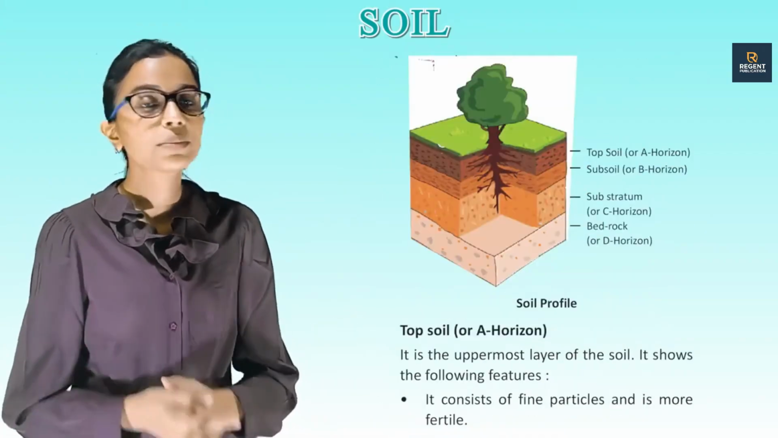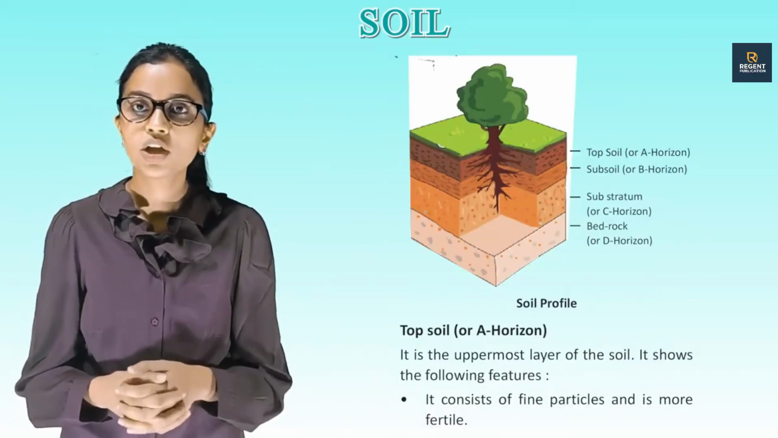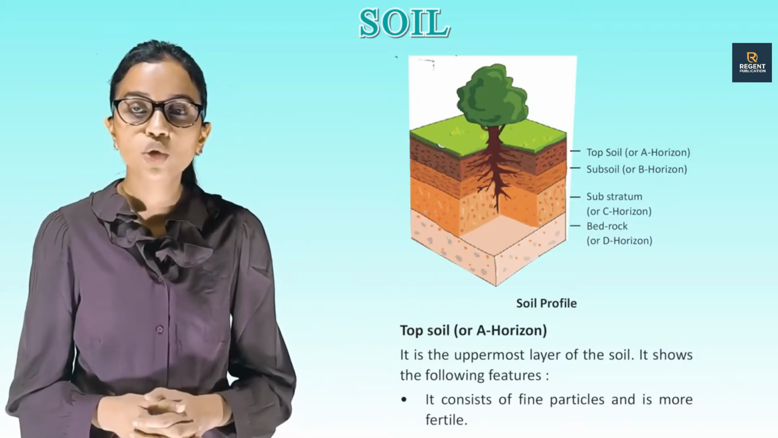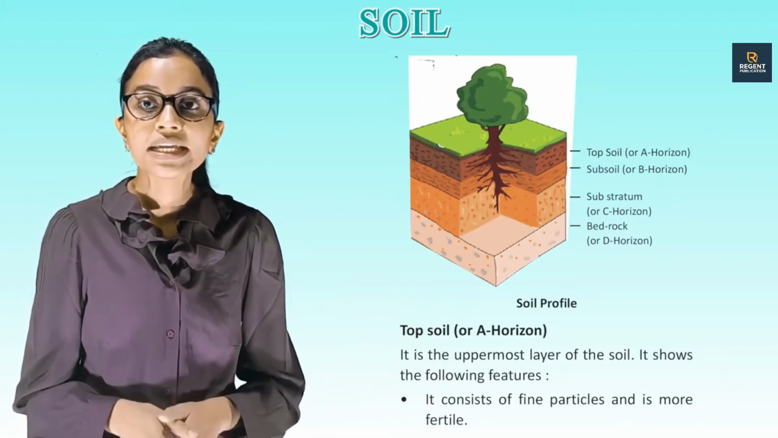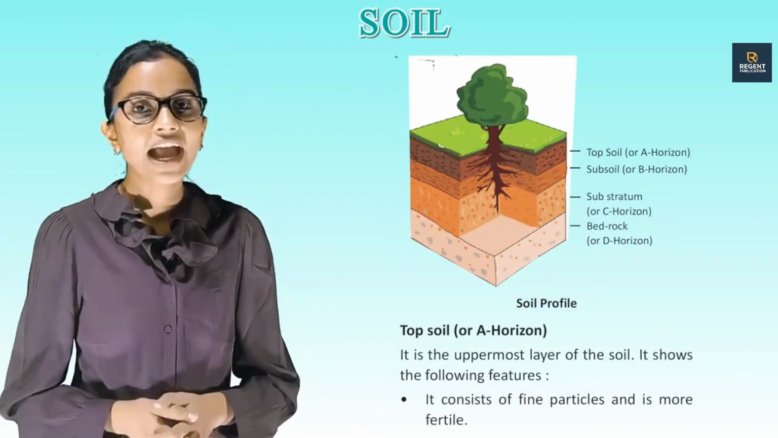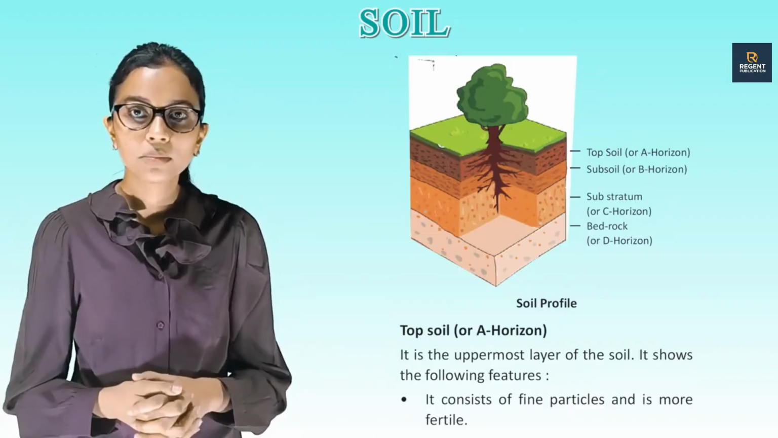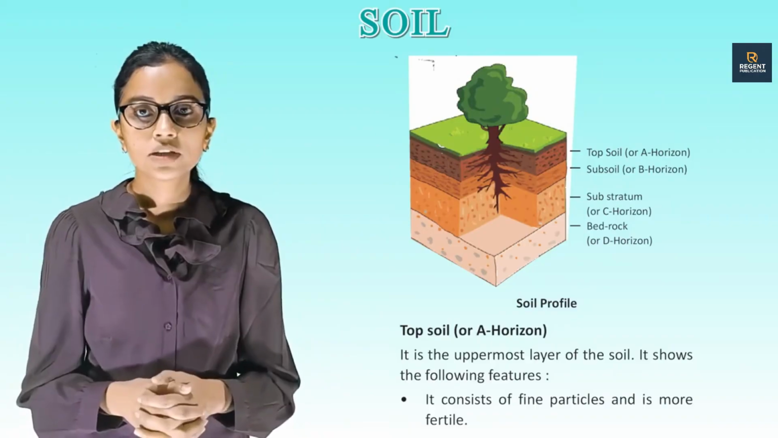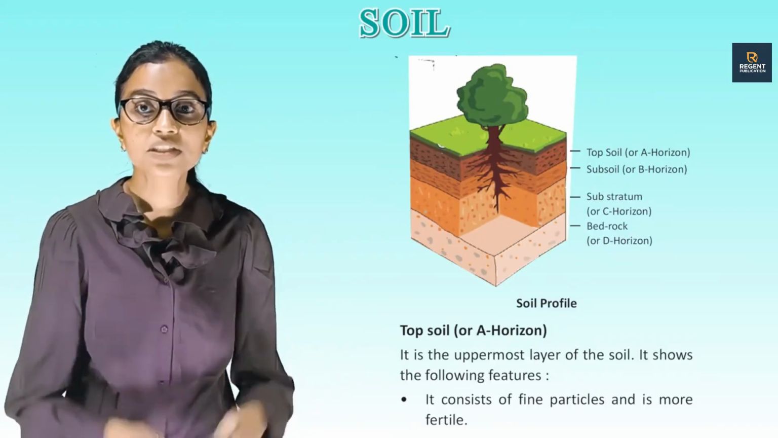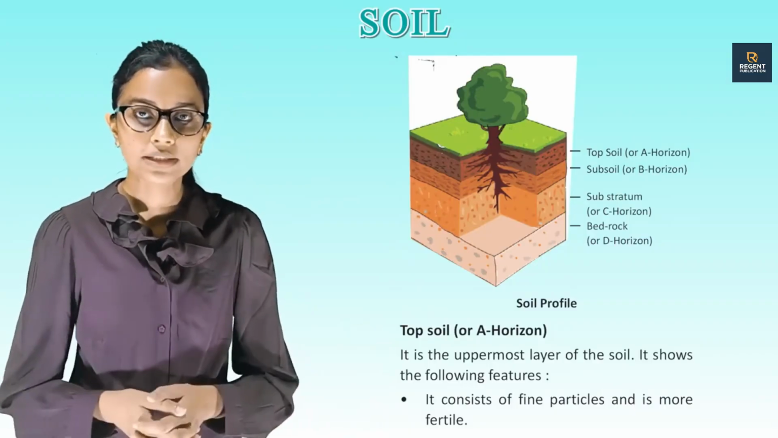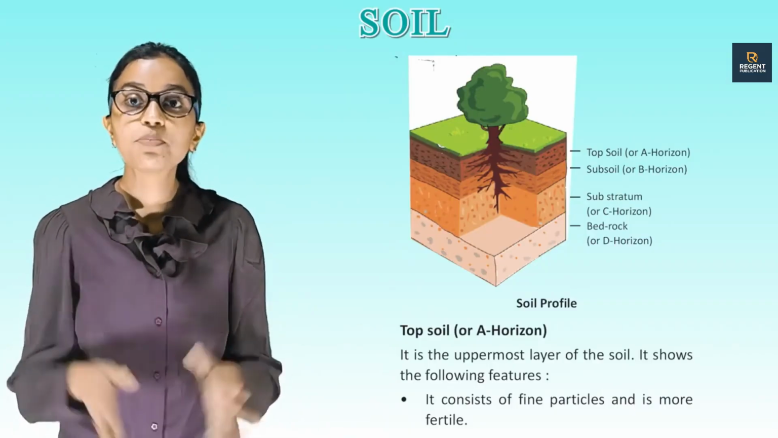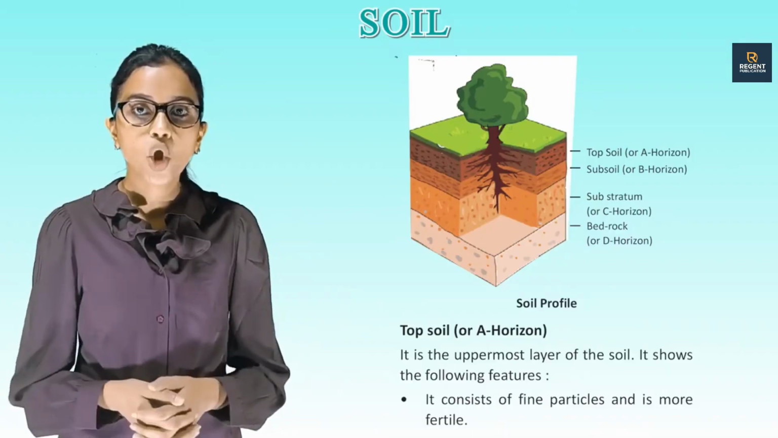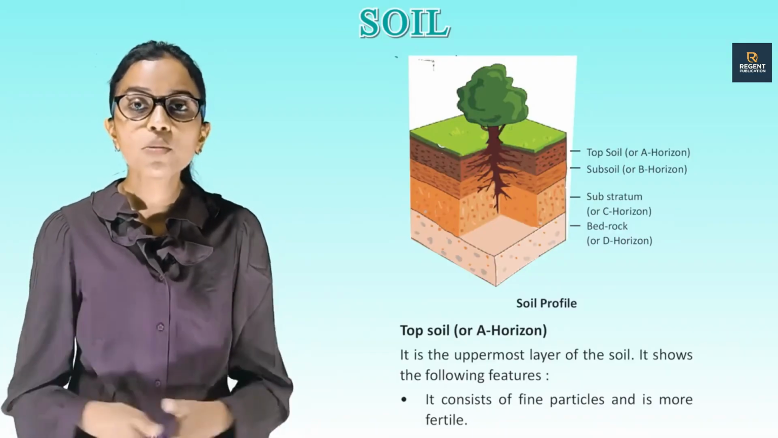So students, are you able to see this picture of the soil profile? What is there in this picture? On the top, it is the topsoil or A horizon, and second, subsoil or B horizon. Third, it is the substratum or C horizon, and the last level is bedrock or D horizon. Topsoil or A horizon. It is the uppermost layer of the soil.